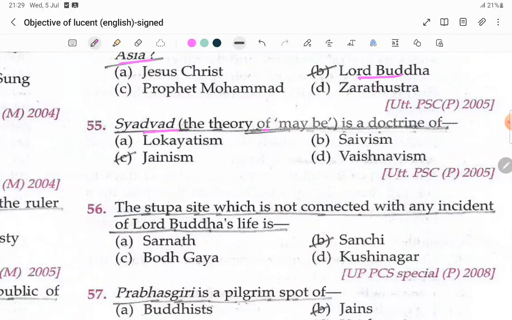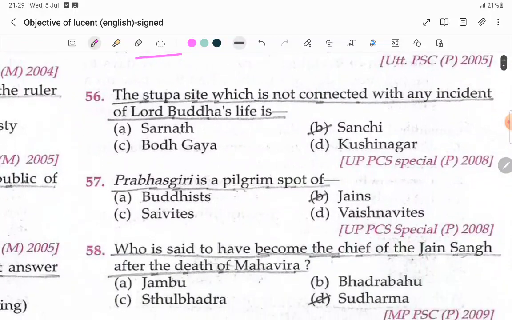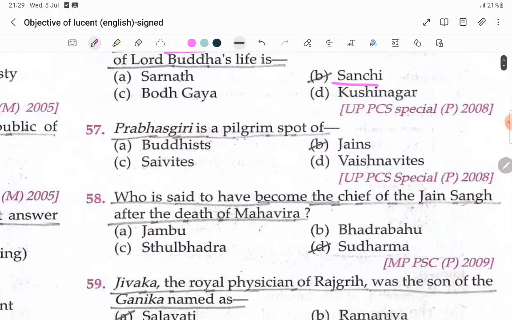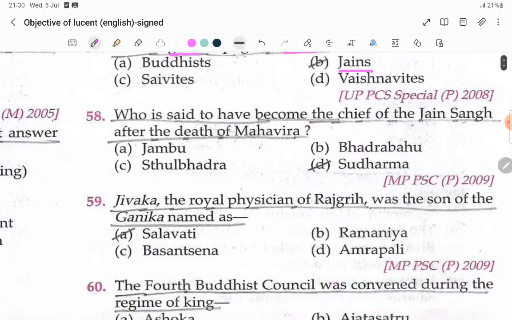Syadvad, the theory of maybe, is the doctrine of Jainism. The stupa site not associated with any event of Lord Buddha's life is Sanchi Stupa. Prabhasgiri is a pilgrim spot of Jains. Who is said to have become the chief of the Jain Sangha after the death of Mahavira? Sudharma.